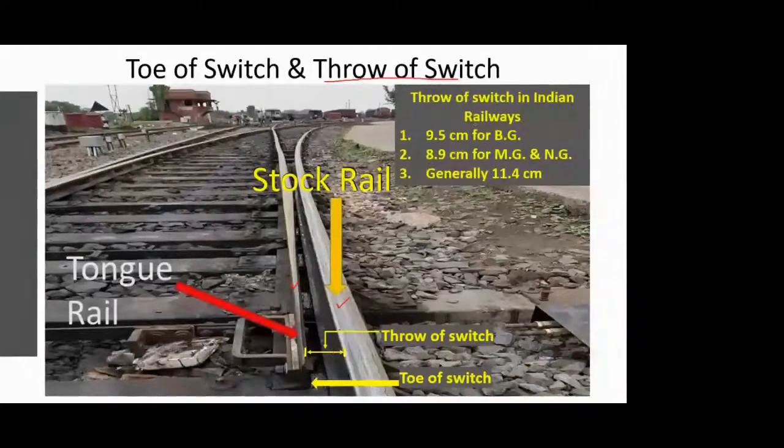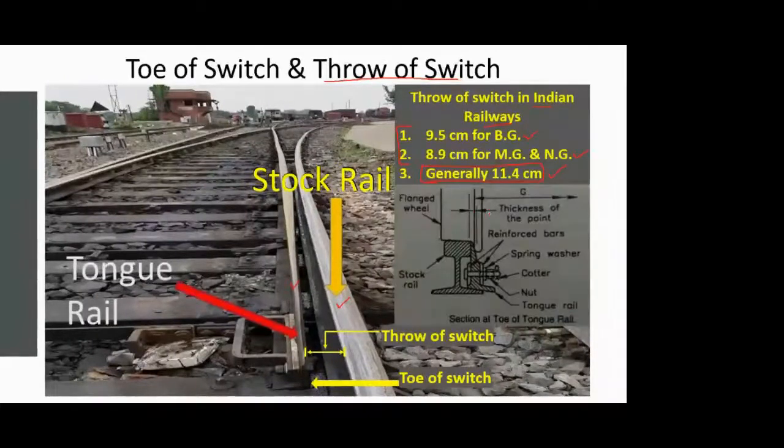And this throw, this distance, varies from gauge to gauge. I am talking about Indian Railways. So in Indian Railways, for broad gauge it's 9.5 centimeter. For meter gauge and narrow gauge, it's 8.9 centimeter. But though Indian Railways has said that it is different for different gauges, generally in India you will find this throw value common across a lot of sections. Okay. So these are the typical values of throw, and this is the section, how it looks at this throw.